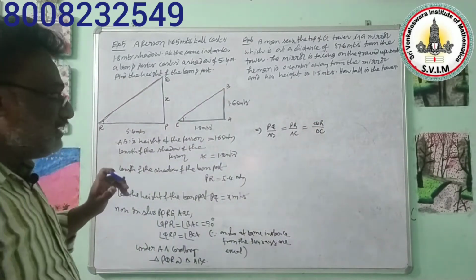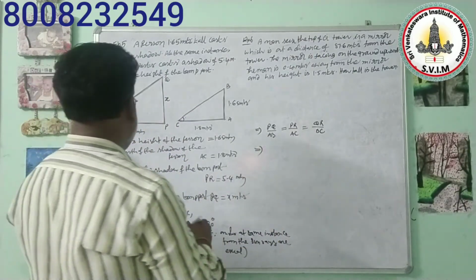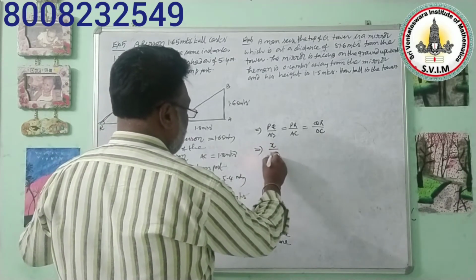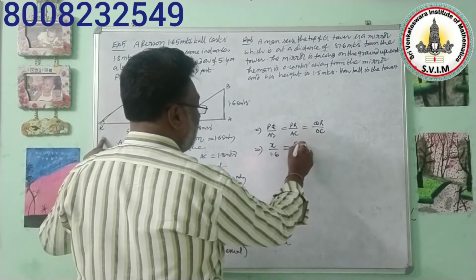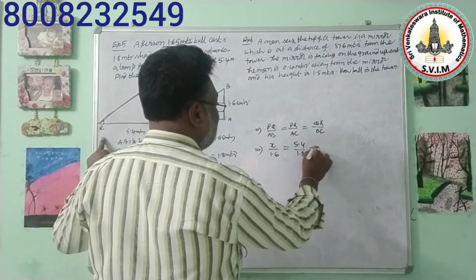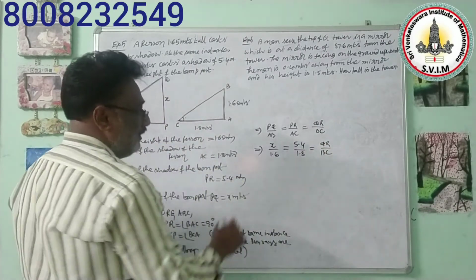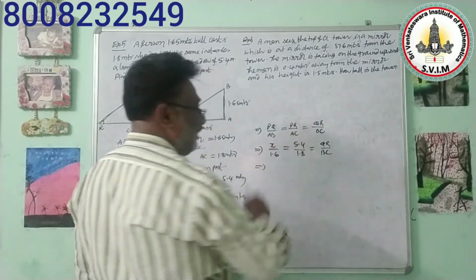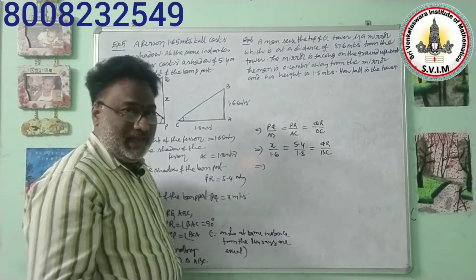Now we need to mention the measurements according to what is given. So here PQ, the measurement we are assuming as x, by 1.6 is equal to PR, that is 5.4, by AC, 1.8. These two pieces of information you haven't been given, so we don't use them. But taking this ratio is useful to us to find the height of the lamp post x.